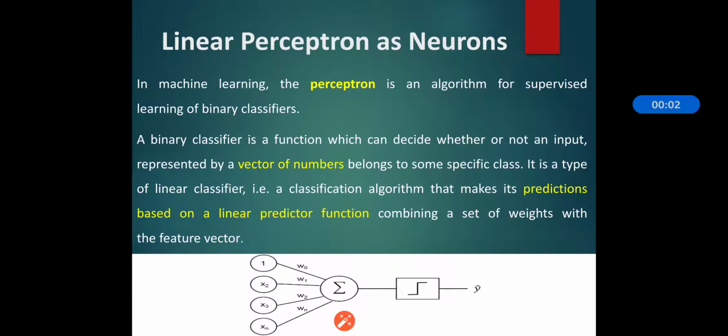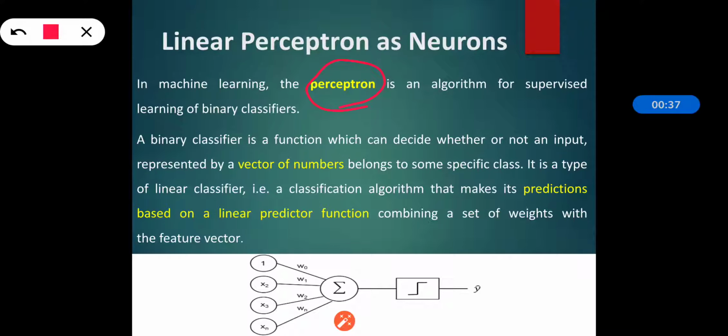In this section, we will see the linear perceptron as neurons. As we are talking about machine learning, the perceptron is an algorithm for supervised learning of binary classifiers. Now we have seen that machine learning depends on supervised, unsupervised, and reinforcement algorithms. When we are talking about supervised learning, the perceptron is an algorithm for supervised learning of binary classifiers.